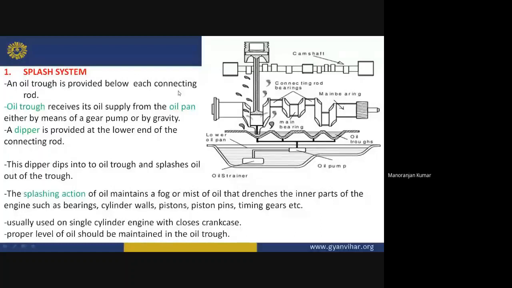Okay, now what happens here? An oil trough is provided below each connecting rod. You can see this is the connecting rod, and the oil trough is this one.